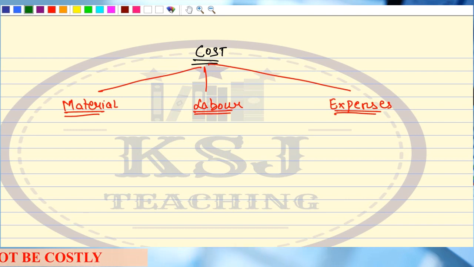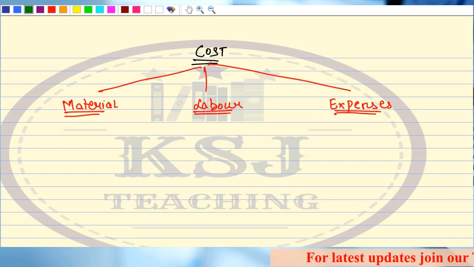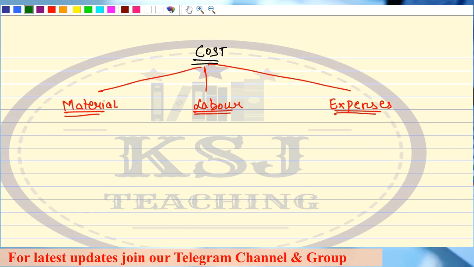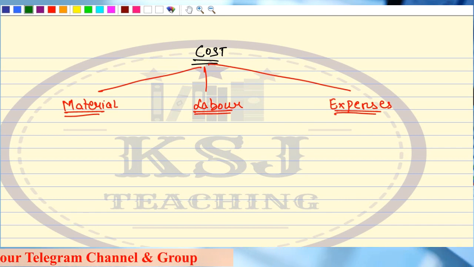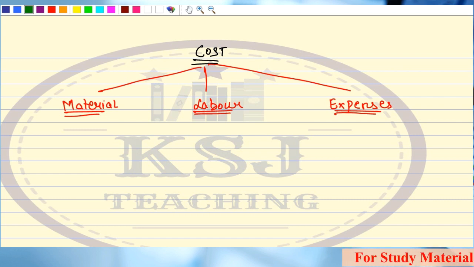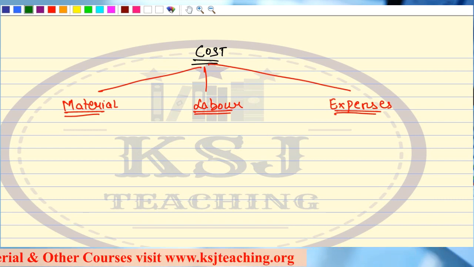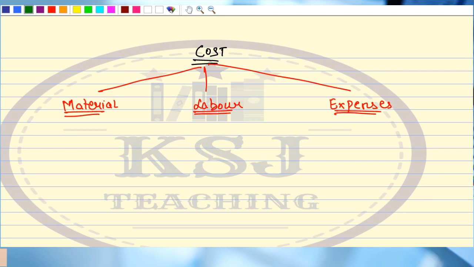See, if you want to manufacture anything, say you want to construct a house, can you do the construction without material? No, sir. So material is one of the first elements of the cost. We discussed in the introductory chapter the basics of costing. That is why we covered the material chapter first. Then the second thing, if you have the material, can you construct a house without labor? No, sir. Then when you are constructing a house with material and labor, you will have other expenses also. You will arrange for tea, coffee, water, lunch, food, anything for the labor, right? These are your other expenses, isn't it?